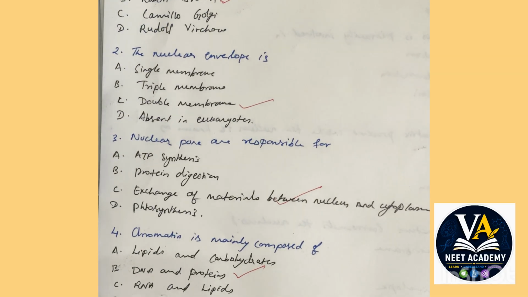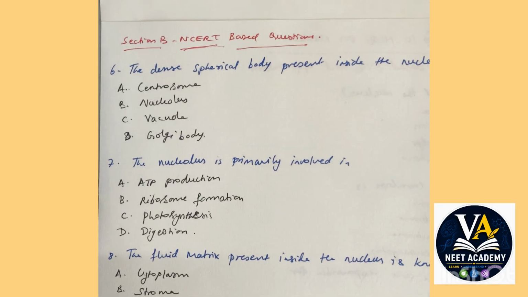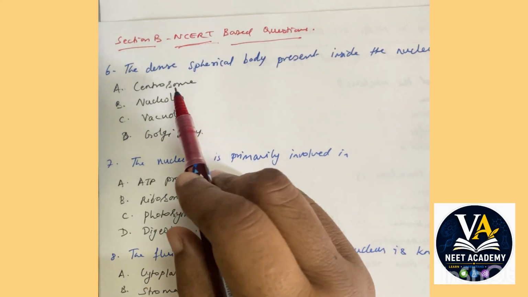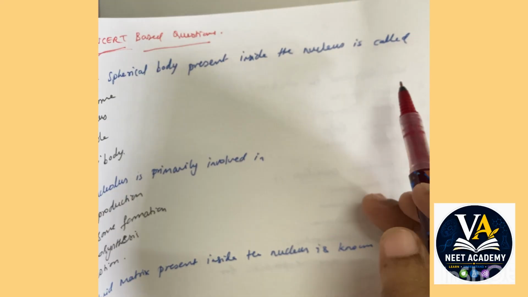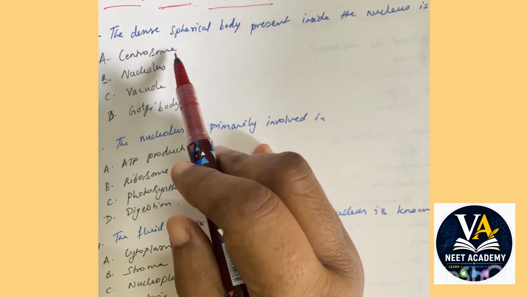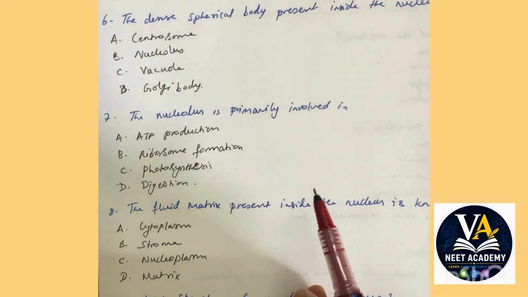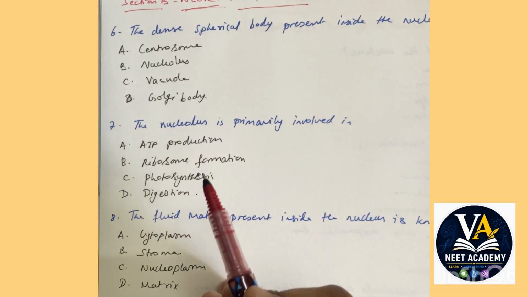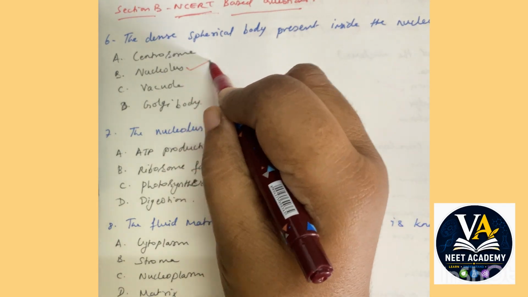Okay, so we'll move on to the second section, section B, NCERT based questions. The dense spherical body present in the nucleus is called what? Centrosome, nucleolus, vacuole, or Golgi body. What is it called? The dense spherical body is called the nucleolus.